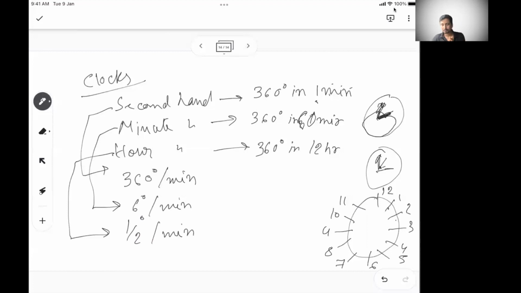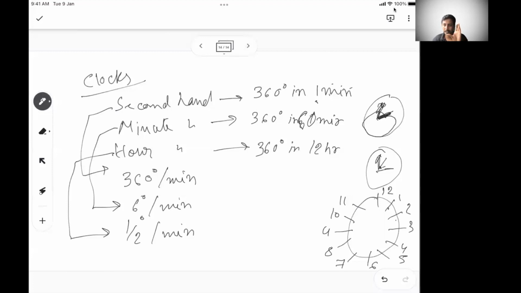So this is nothing different than a circular track kind of a race. You know the speeds: 360 degree per minute, 6 degree per minute, half degree per minute. It's nothing but a circular track kind of a problem. They will ask what is the difference when a minute hand will again cross the hour hand, after how many times?